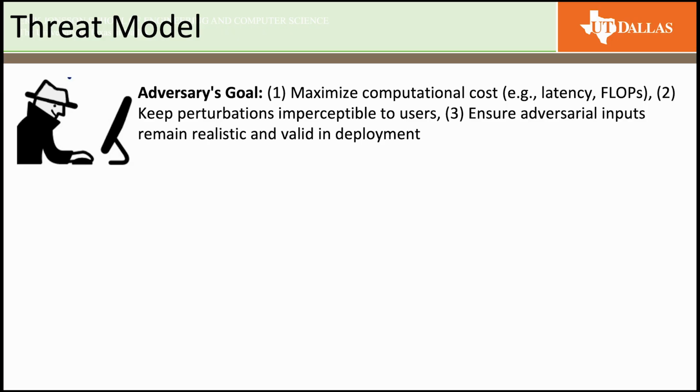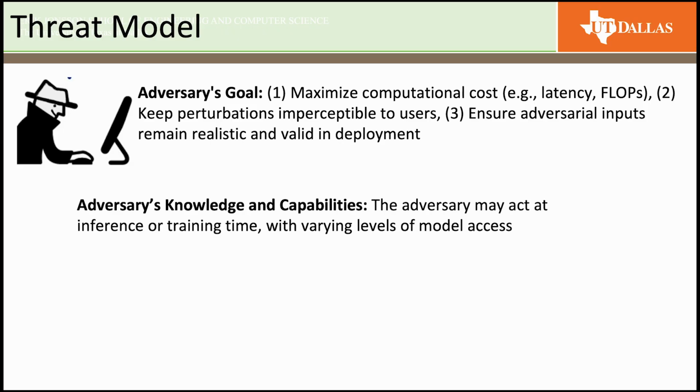Let's first talk about the attacker's goals. The goal of the attacker is to maximize the computation cost, keep perturbations imperceptible to the users, and ensure adversarial inputs remain realistic and valid in deployment. Next, the adversary's knowledge and capabilities.